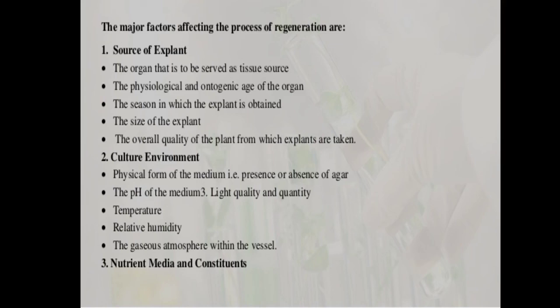When we take the explant during the spring or autumn period of growth, it freely produces another plant in the cultures. But when we take the explants during the winter season, they do not produce any bulb or explants of the lilium species. So seasonal variations also affect the organogenesis.